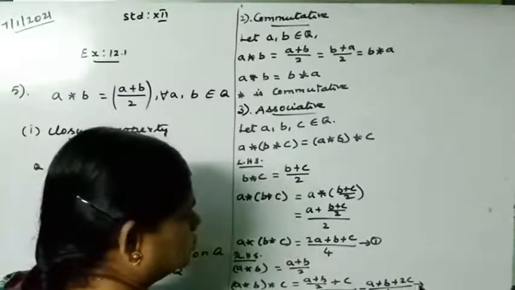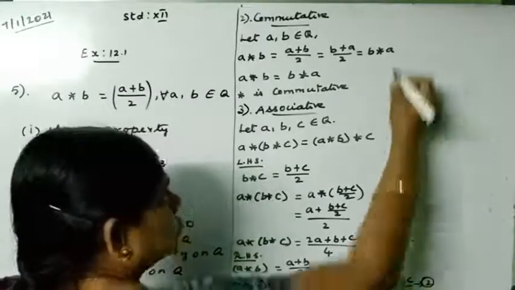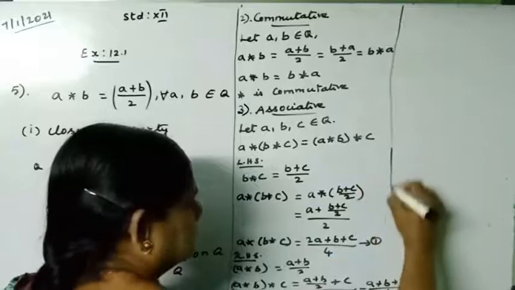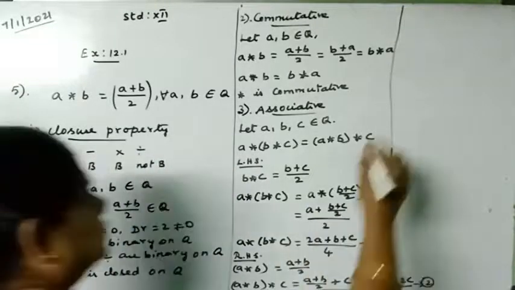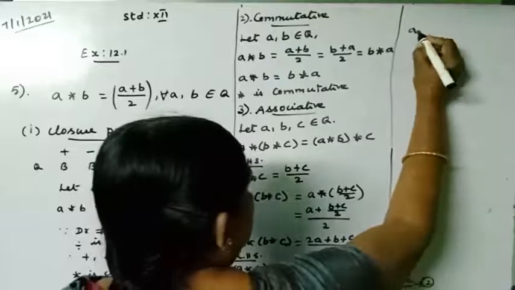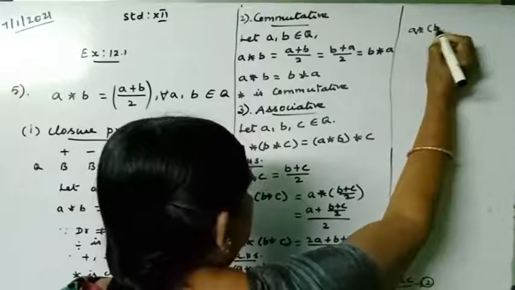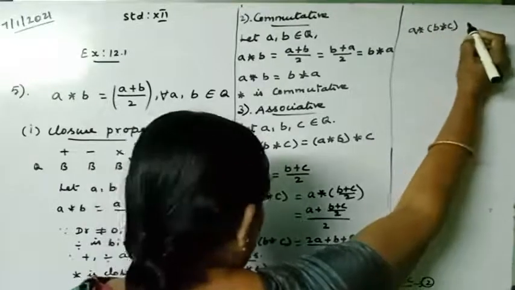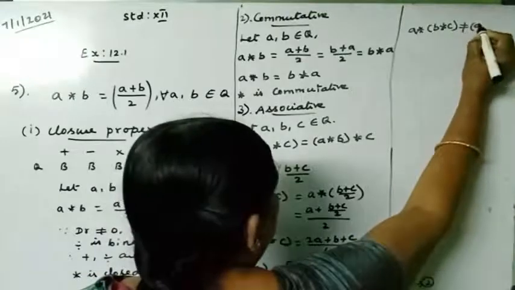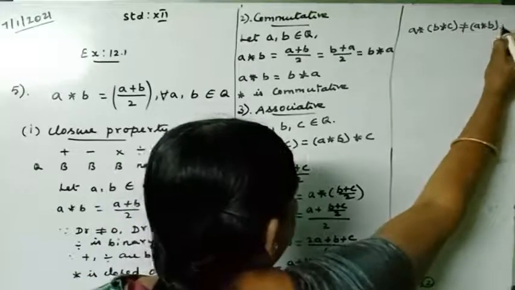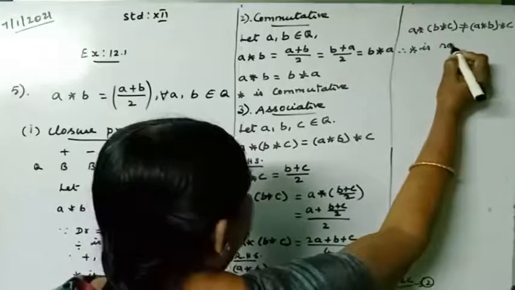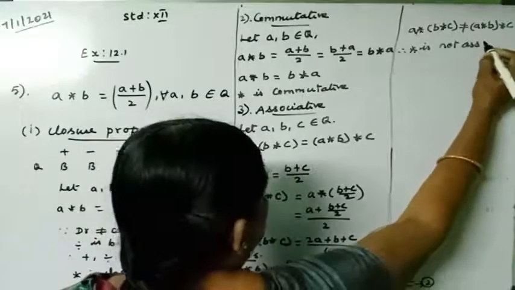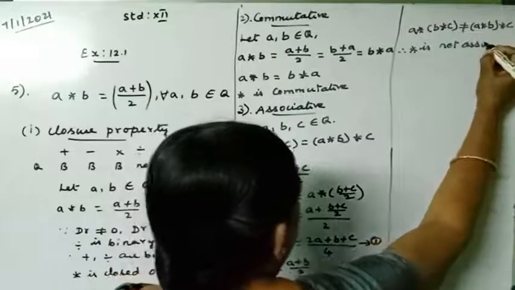So this is 2. Now compare 1 and 2. Are they equal? No, they are not equal. Therefore A star (B star C) is not equal to (A star B) star C. So star is not associative on the given system.